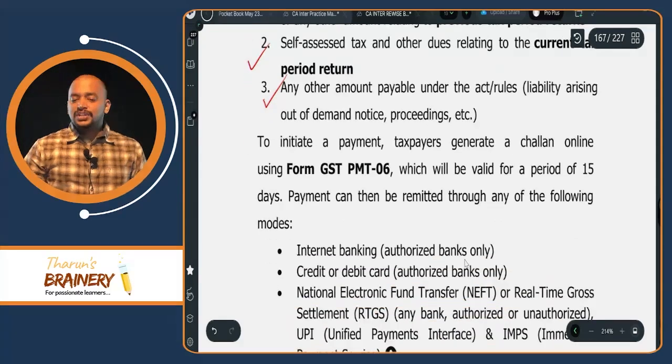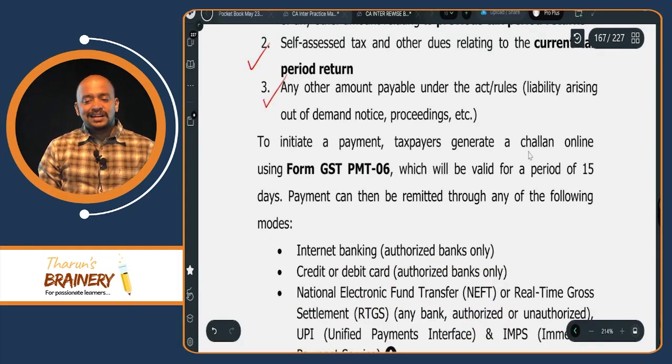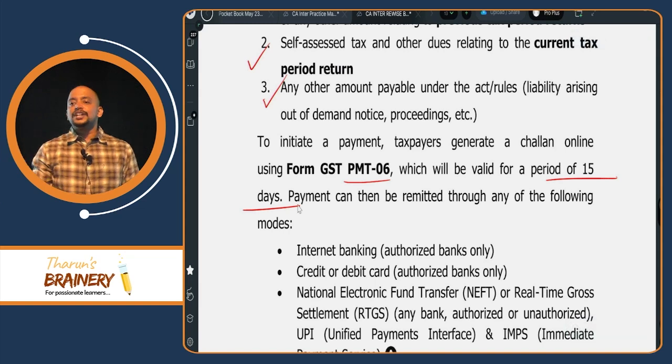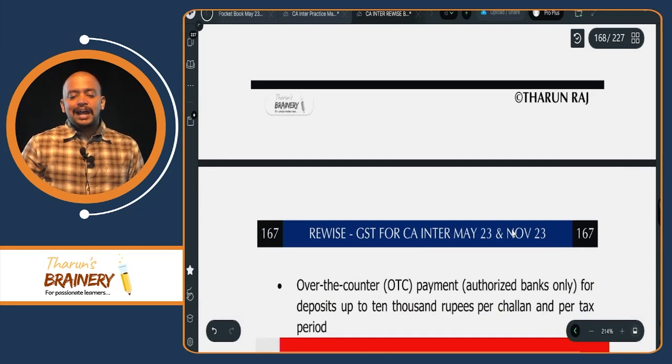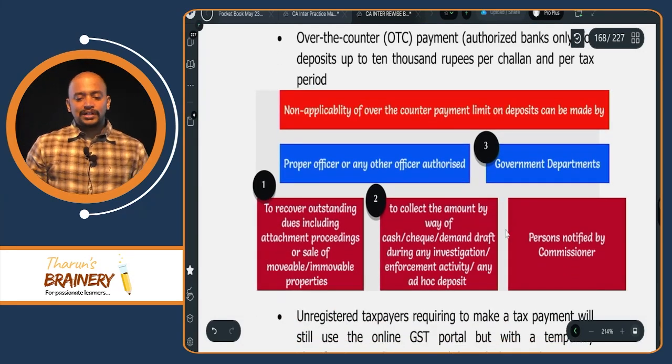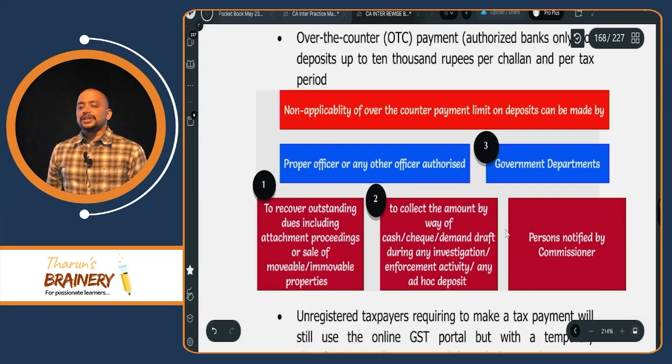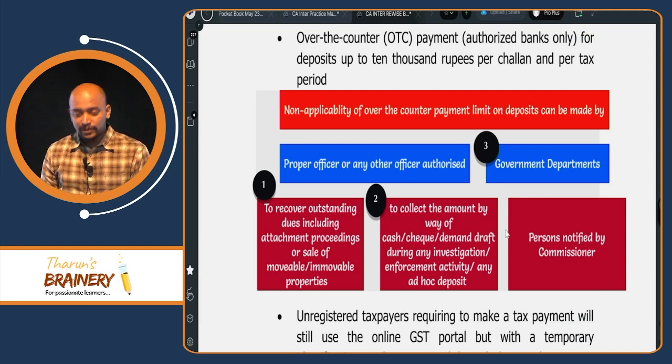Then to initiate payment, taxpayers will generate a challan online using PMT6. That PMT6 challan will be valid for a period of 15 days. Means within 15 days we need to make the payment. And these are the modes of payment. And with respect to over the counter payment, we have restriction. How much we can deposit over the counter?